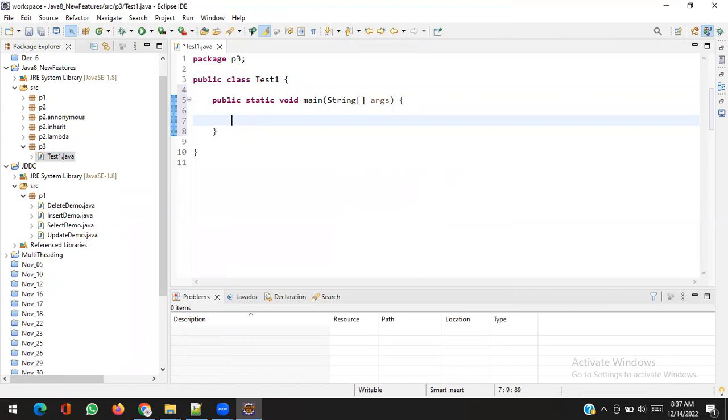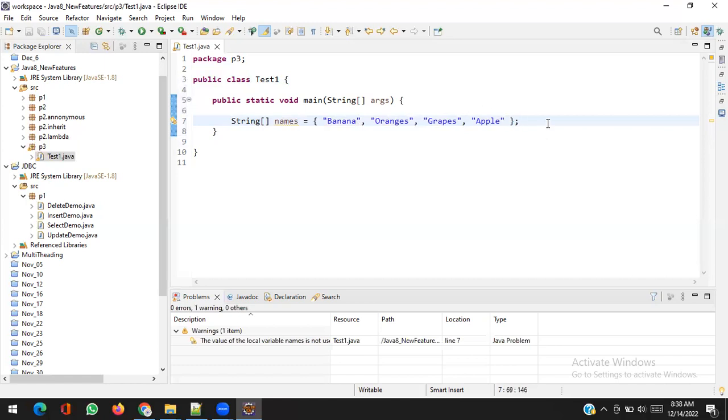Let's create a list or array of string objects, whatever you want. So let me write a list or array. String names equal to, let's say, banana, oranges, grapes, apple. Wow.